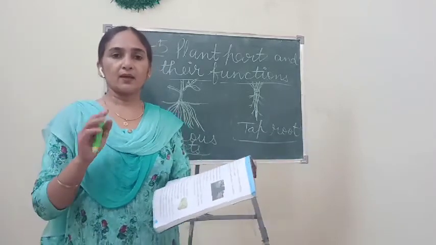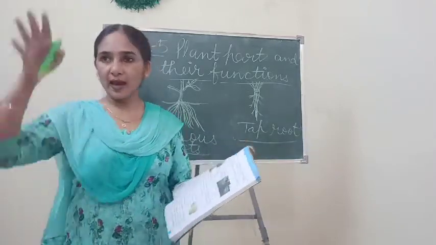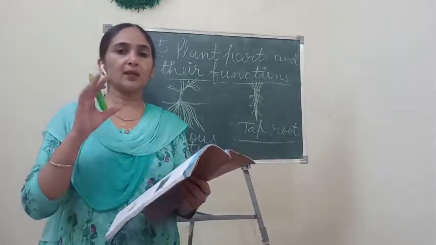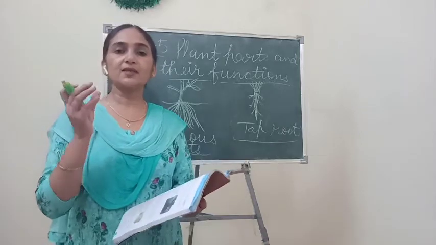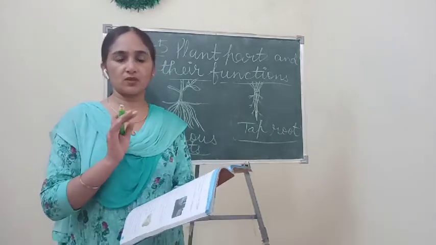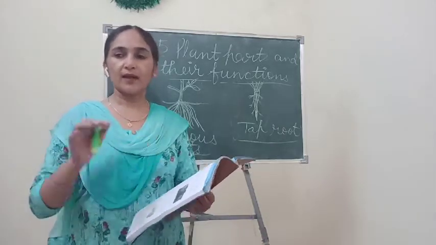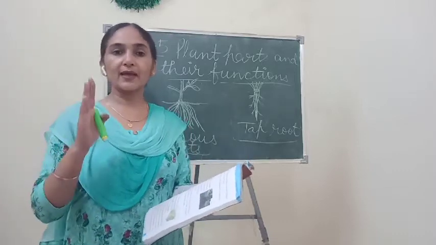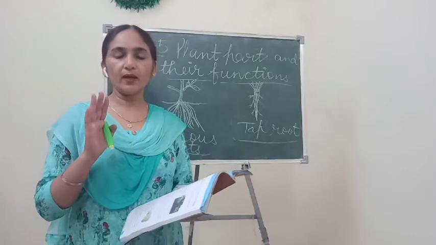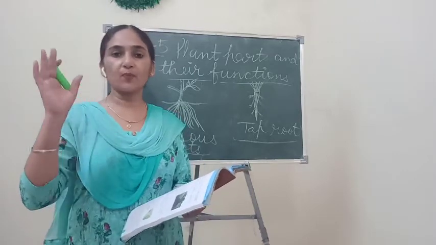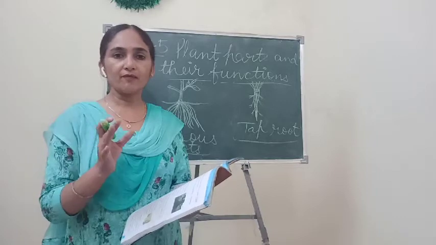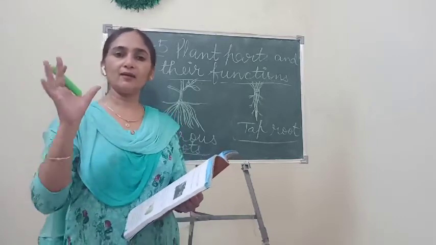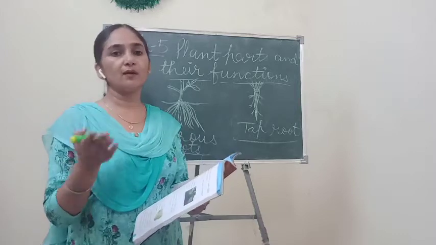But with the help of these hanging roots or aerial roots, the plant branches get support, and the roots touch the ground level and act as pillars. Just as pillars provide support to a building, in the same way they act as pillars of the plant and provide support to the banyan tree.